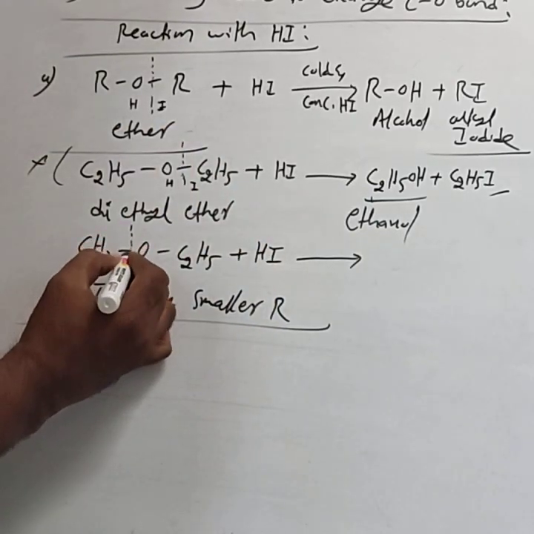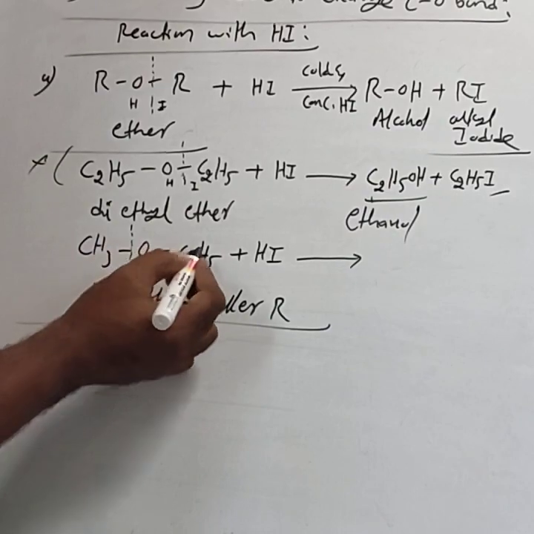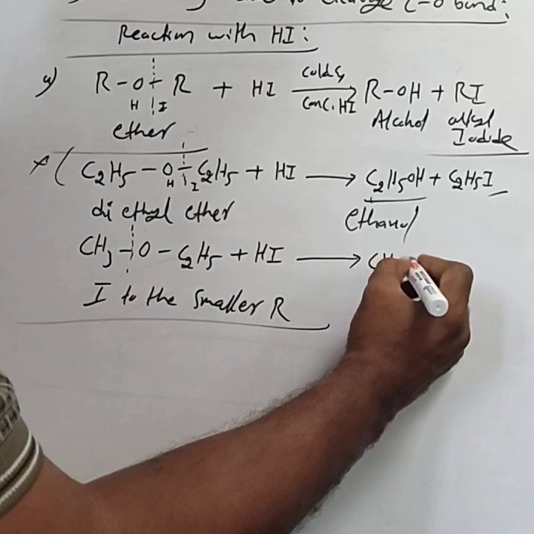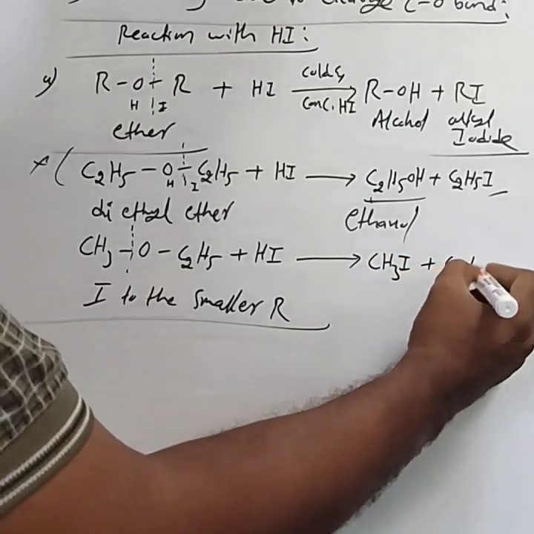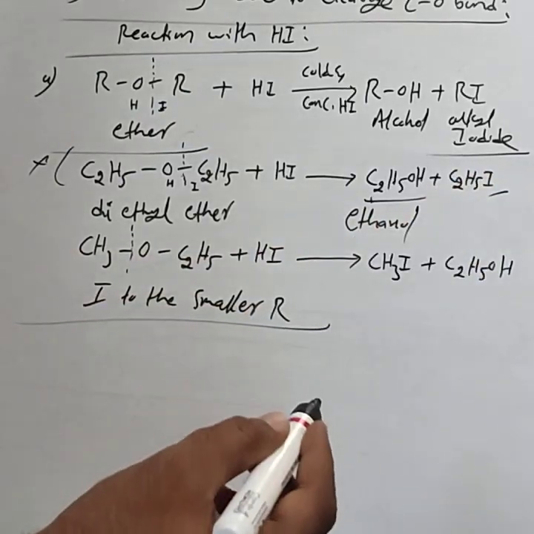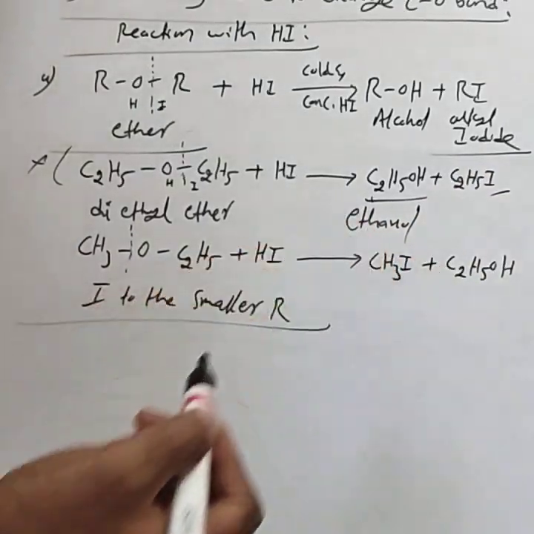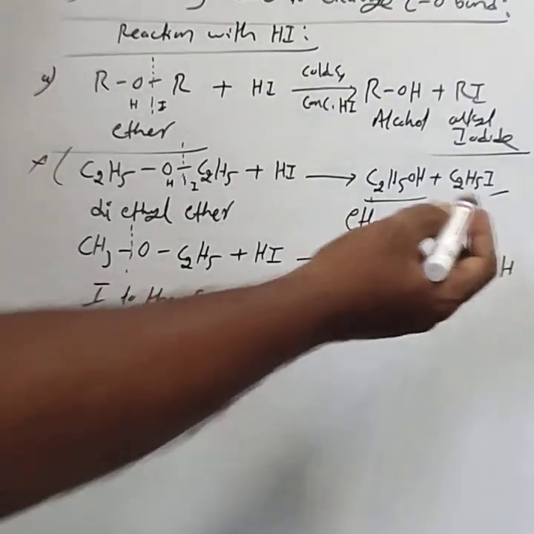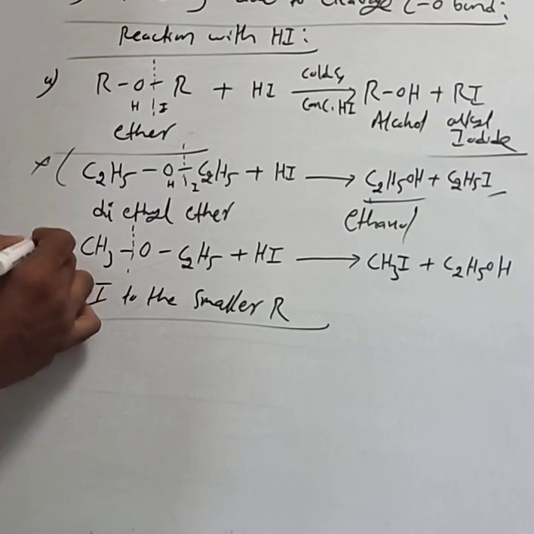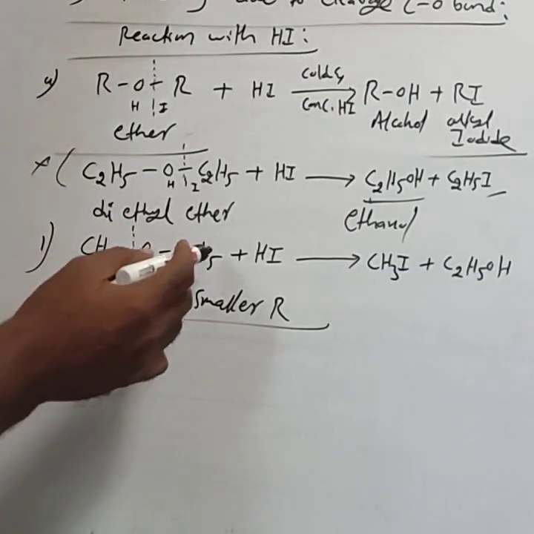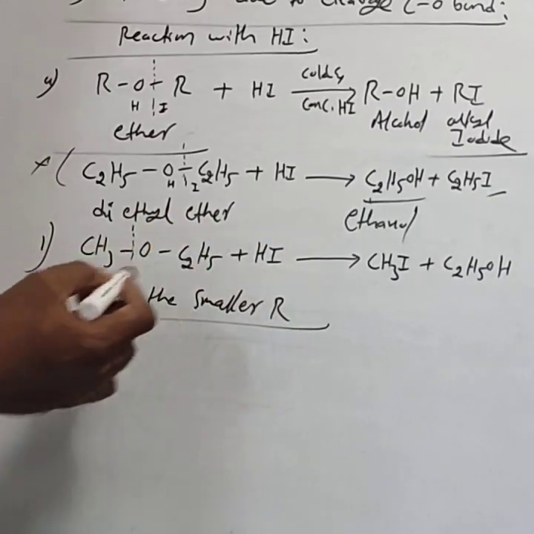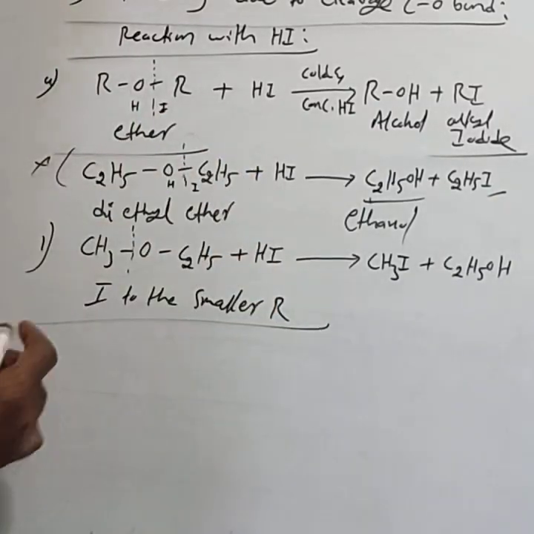Here bond cleavage takes place not at the OC2H5. Then the product is CH3I, methyl iodide, plus ethyl alcohol. If you write ethyl iodide, this is wrong. Only methyl iodide and ethyl alcohol form. This is one case: if an unsymmetrical ether is treated with cold and concentrated HI, iodine is added to the smaller alkyl group.